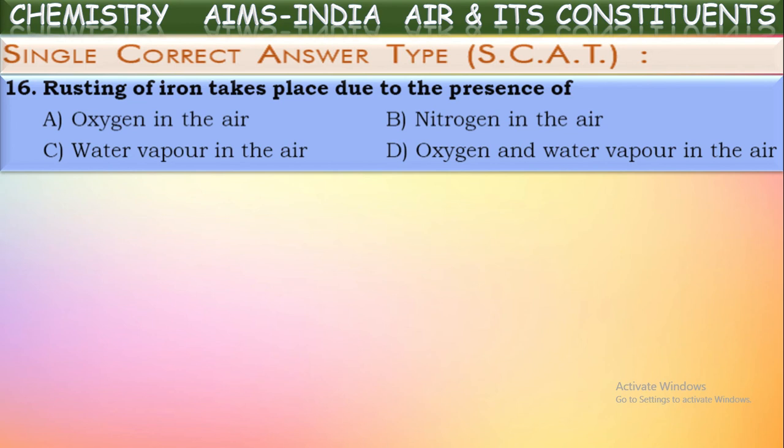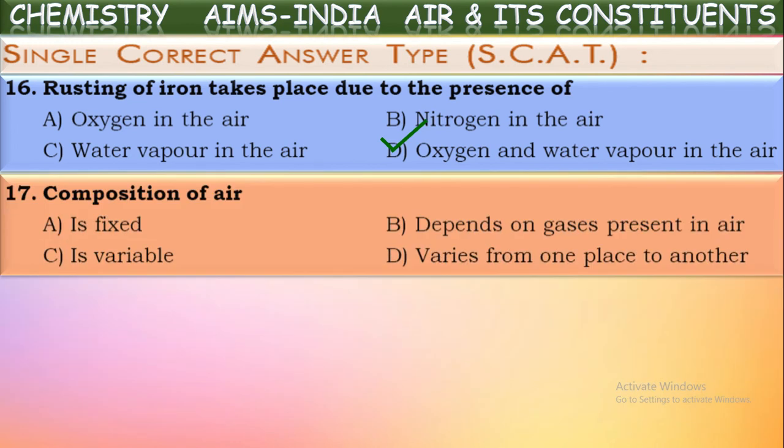That is rust. This is formed because of the reaction of iron with atmospheric oxygen in the presence of moisture. So, to get rust on iron articles, oxygen and moisture, these two are needed. Oxygen and water vapor in the air help the iron become rust. So the substances needed for the rusting of iron are oxygen and water vapor. For controlling rust, we have to keep these away from the iron by different methods.